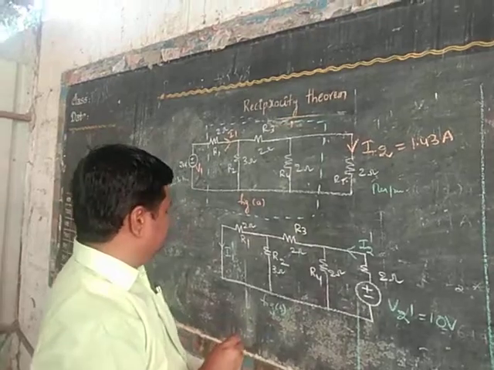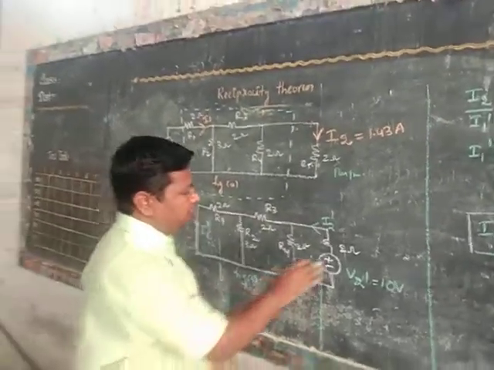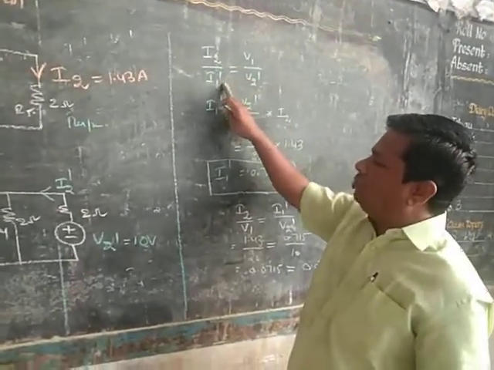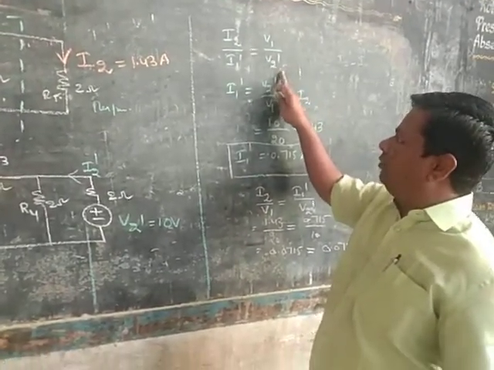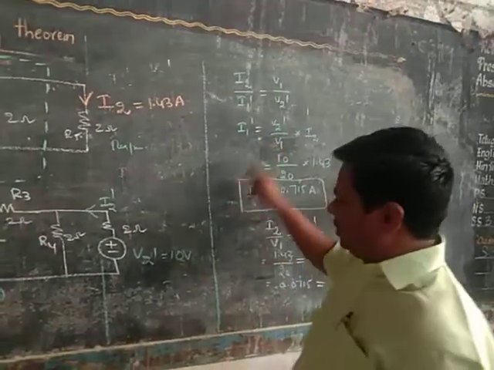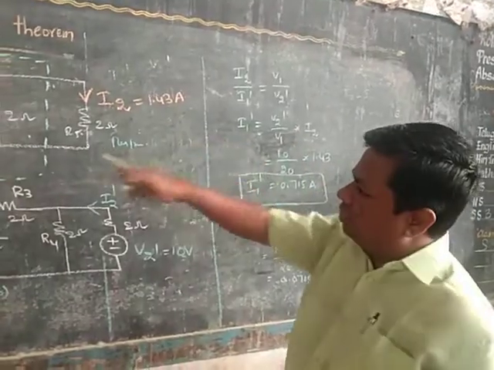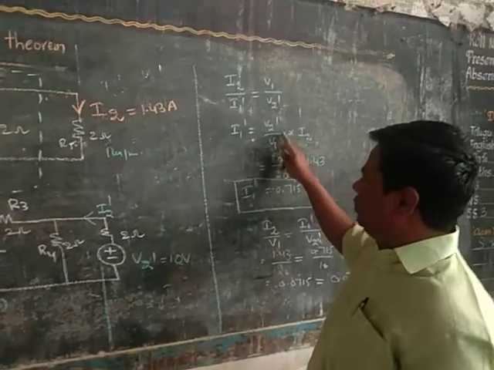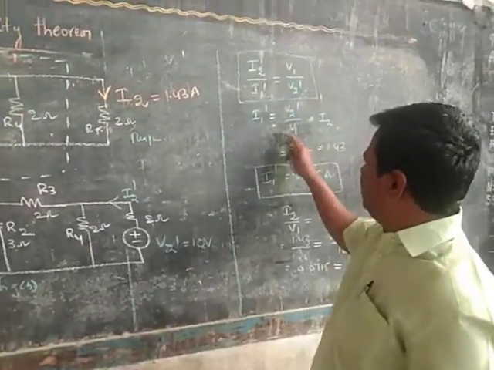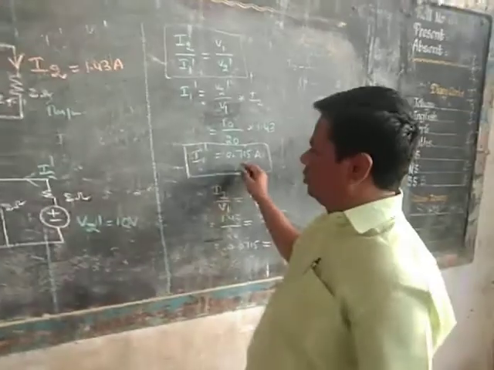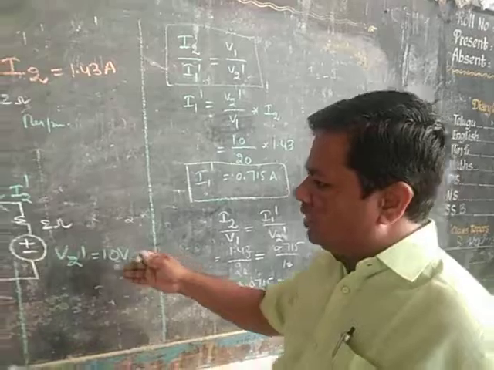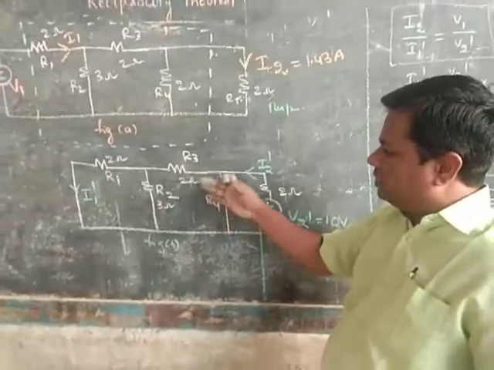By using the reciprocity theorem principle, what does the reciprocity theorem say? It says that I2 by I1 dash is equal to V1 by V2 dash. Then we require I1 dash. We know V2 dash, V1, and I2. We know all these three. By using this reciprocity principle, we can easily calculate I1 dash equal to 0.715 amp directly. No need to again simplify the network and apply current divider, etc.